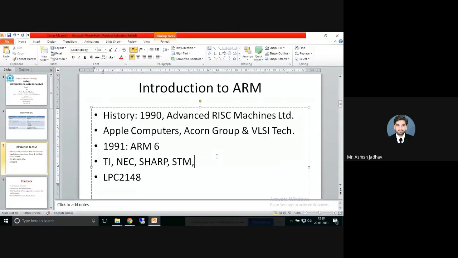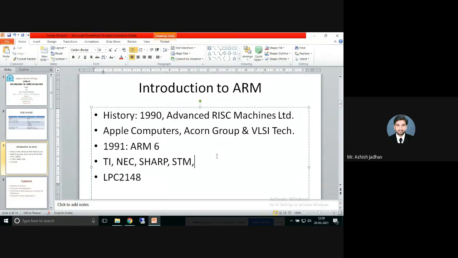This ARM does not manufacture processors now, or they do not sell them. Instead, ARM only gives a license to use it. Right. So when we say ARM device, that means it's not manufactured by ARM. It's licensed by ARM. Right. Keep it in mind. So the processor designs, they give the licenses to business partners, including the majority of the world's leading semiconductor companies.